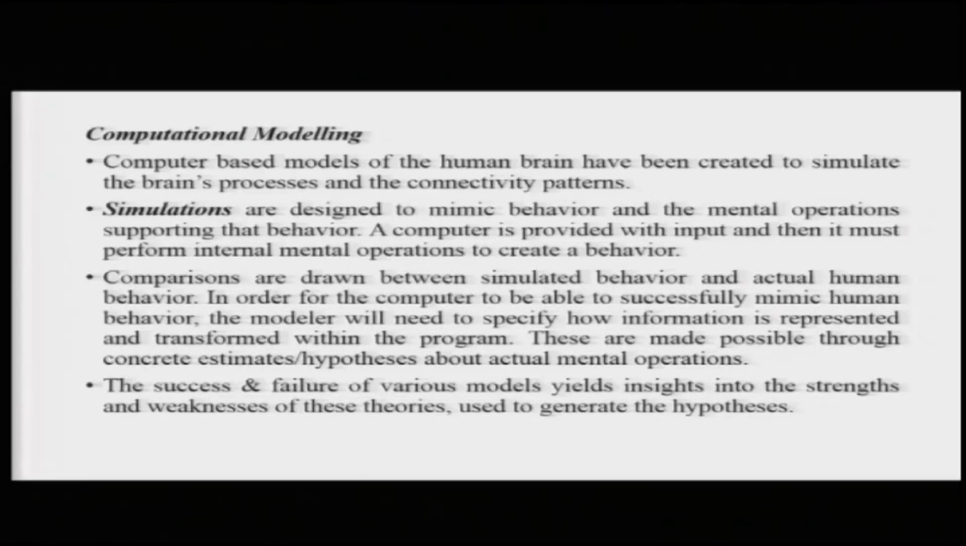So, they will need to specify how information is represented in the brain, what the mental operations are, in what sequence they happen, and how they transform the input to reach the stage where the output can be generated. The success and failure of various models yields insights into the strengths and weaknesses of the theories that have been used to generate them, because a lot of these computational models are actually derived from theories about human behavior.